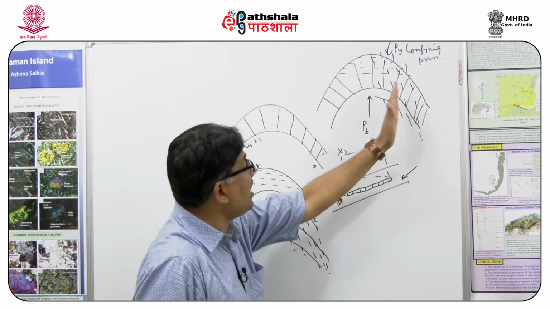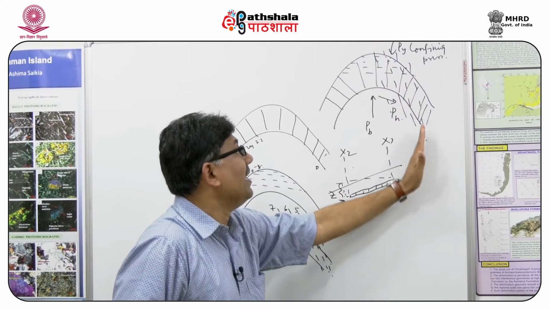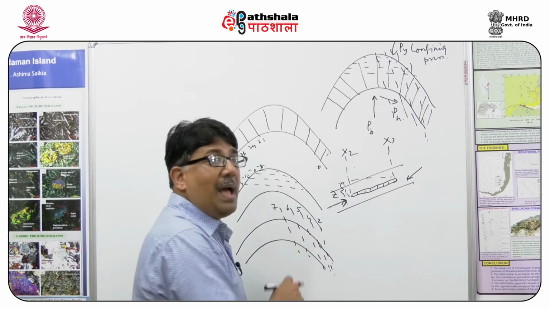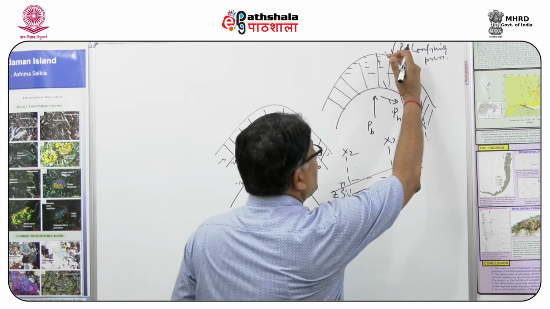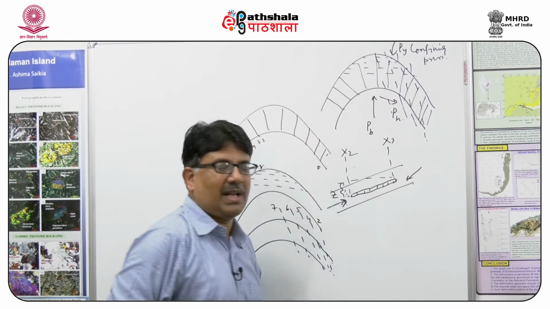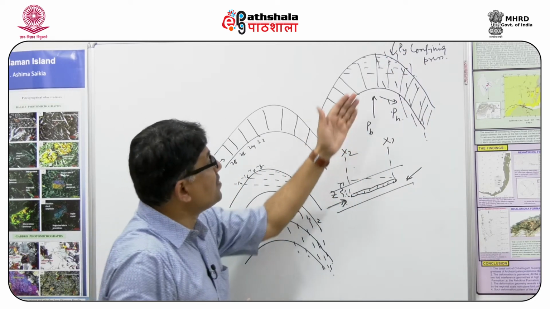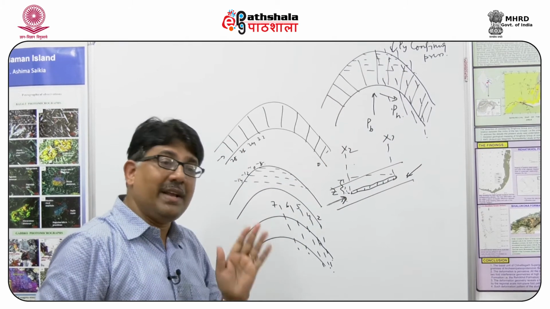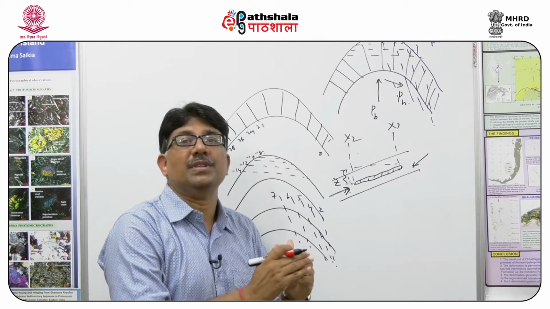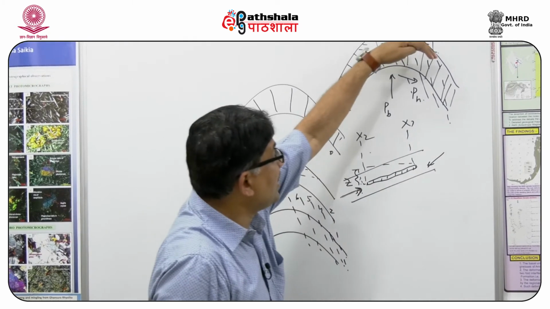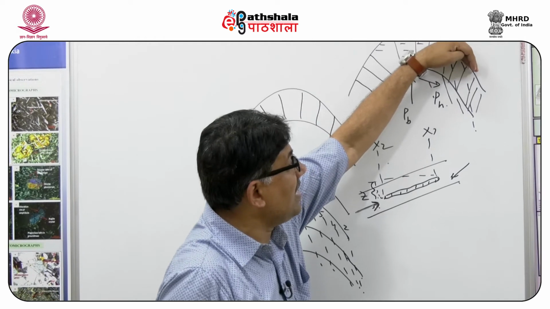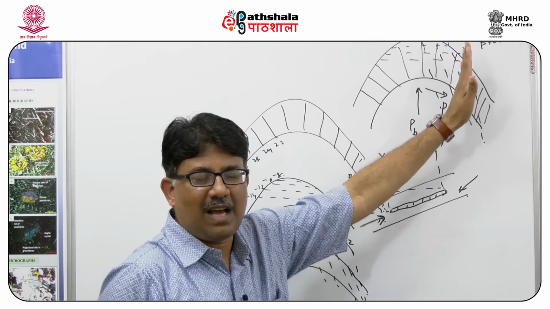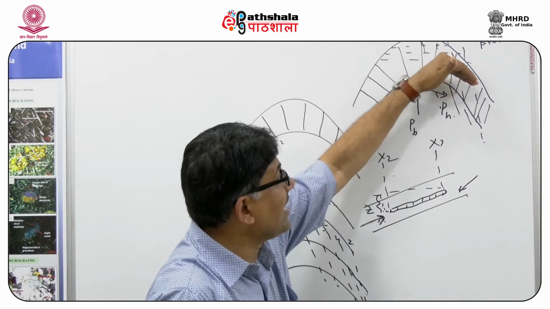Now because the isopotential surface of oil is very steep, what will happen is that if the steepness of the limb of the structure, that is the anticlinal structure, is more than the steepness of the isopotential surface of oil, then only the oil will be trapped in the structure. But if the dip of the structure is lower than the dip of the hydrocarbon isopotential surface, then the oil will escape from that.